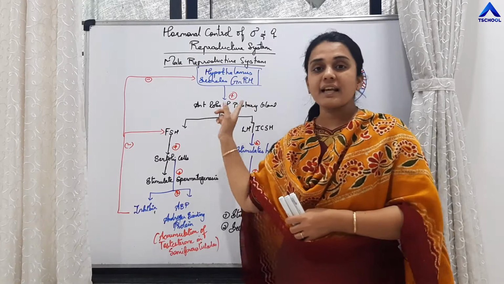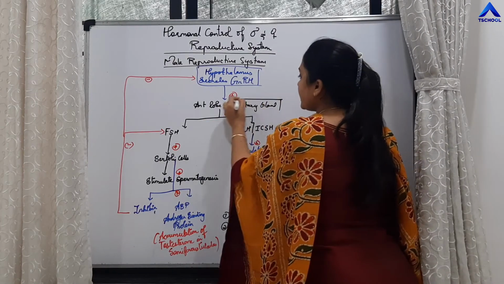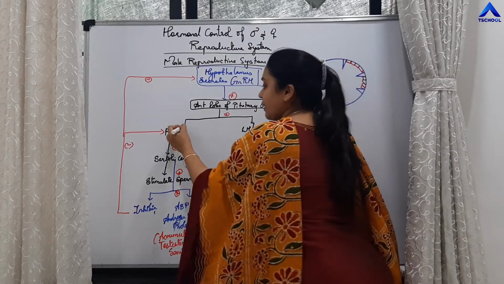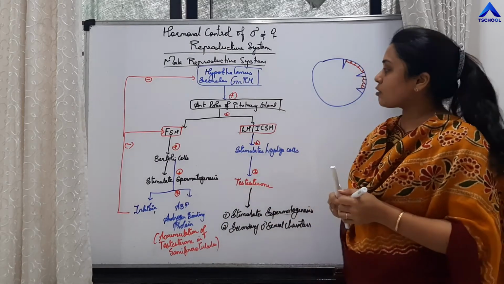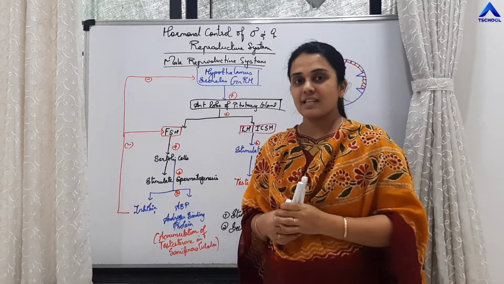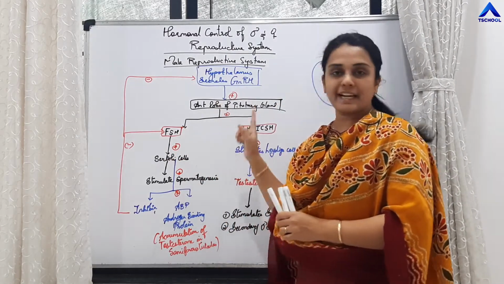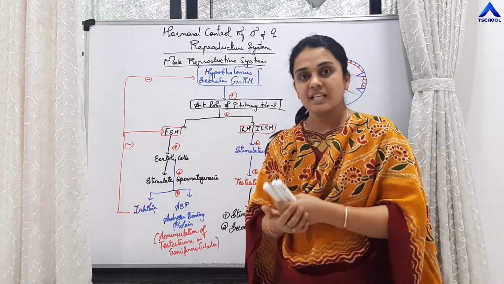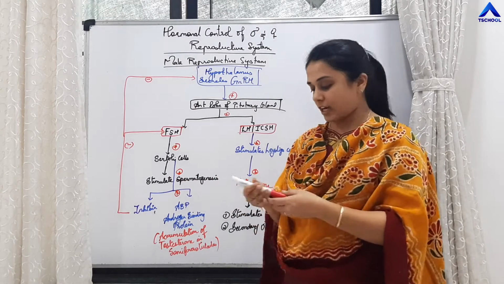It stimulates the anterior lobe of the pituitary gland to release two hormones, FSH and LH, also called interstitial cell stimulating hormone. FSH is going to stimulate the Sertoli cells, which in turn stimulate spermatogenesis.